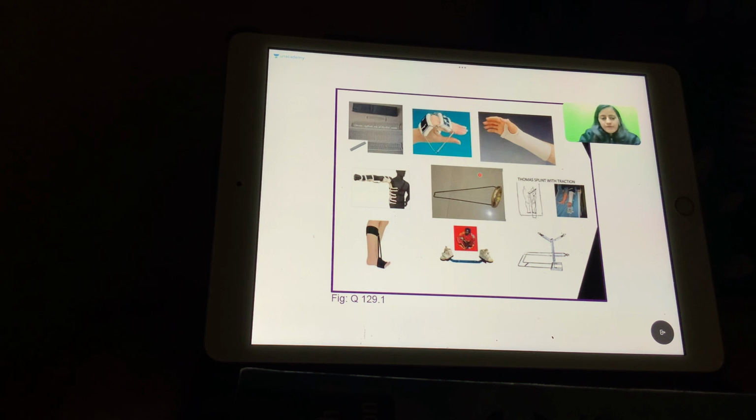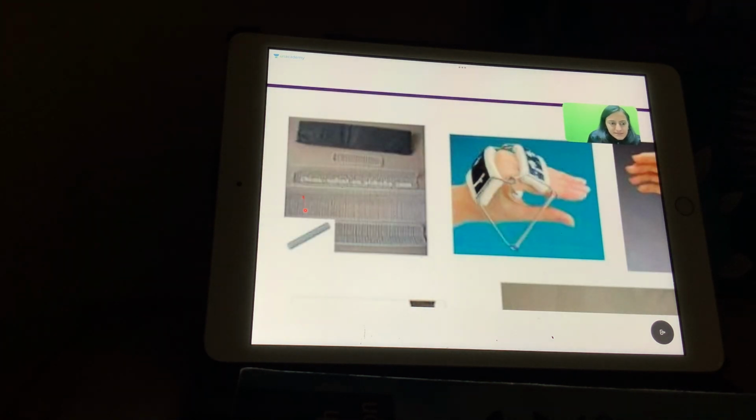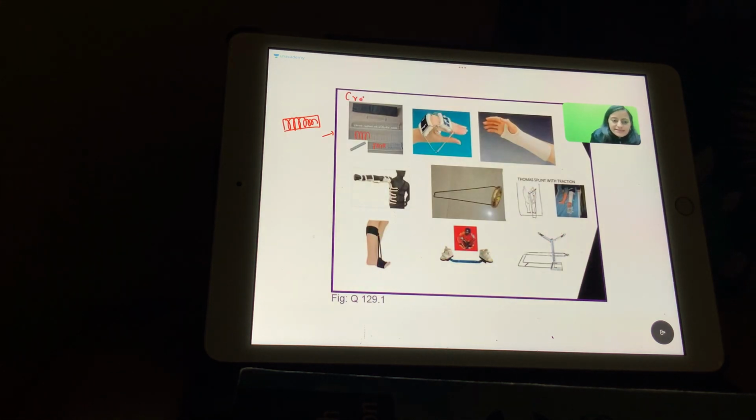Okay, so the first image that we see here, this is the Kramer wire splint, right? It's like a wire which is crammed up in the image that we are seeing. So remember, this is called Kramer wire splint. So when do we cram up? When it's an emergency. It's an exam tomorrow, everything needs to be crammed up. So remember, what we use in an emergency is the Kramer wire splint.